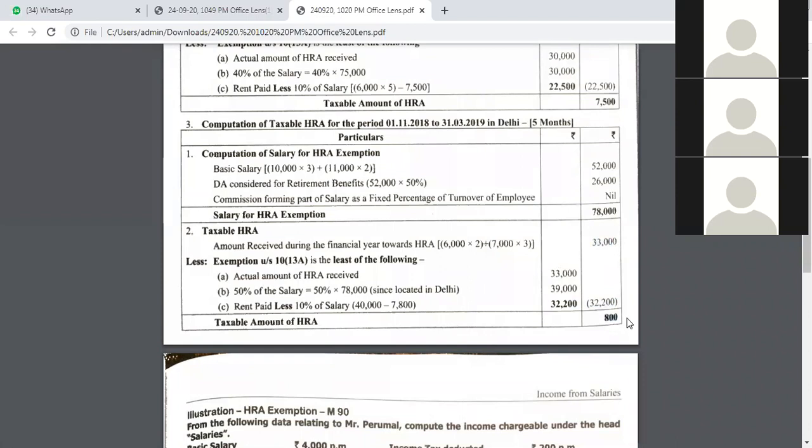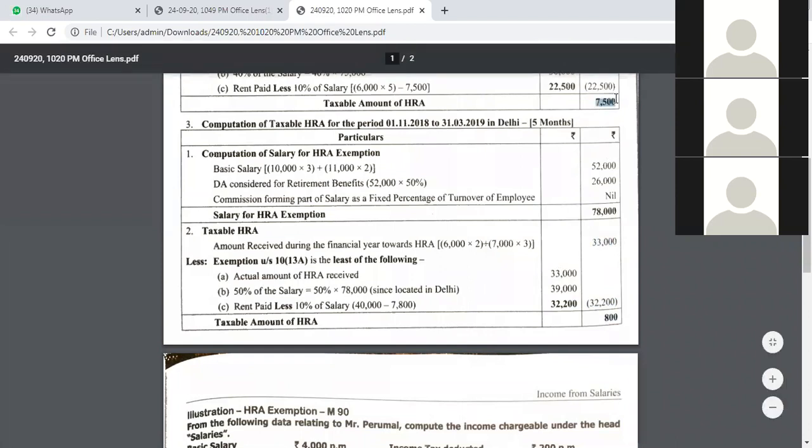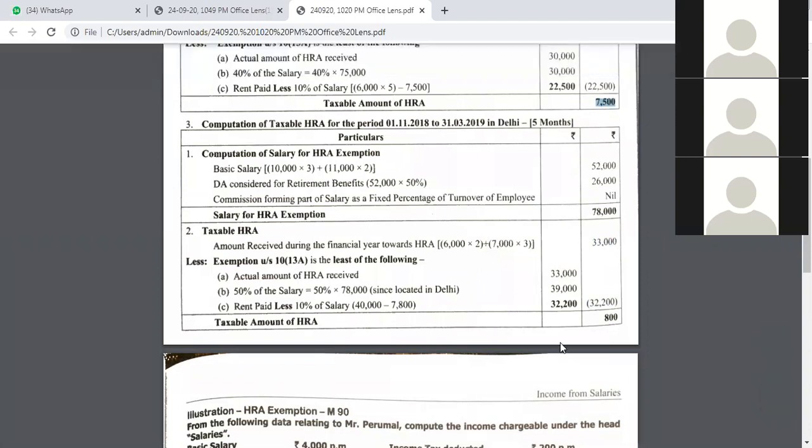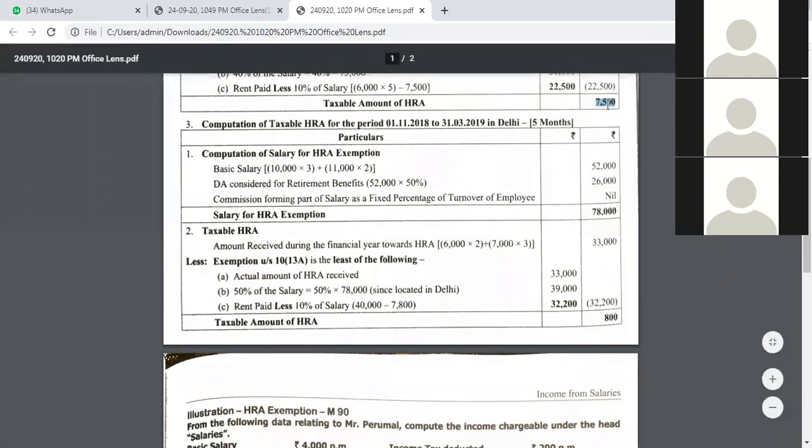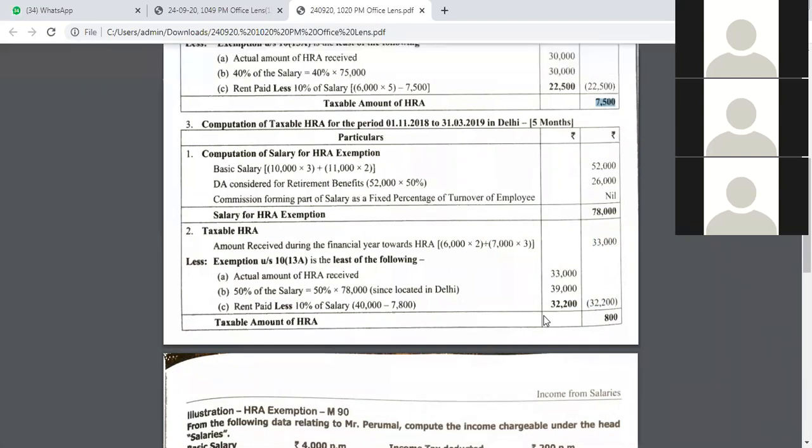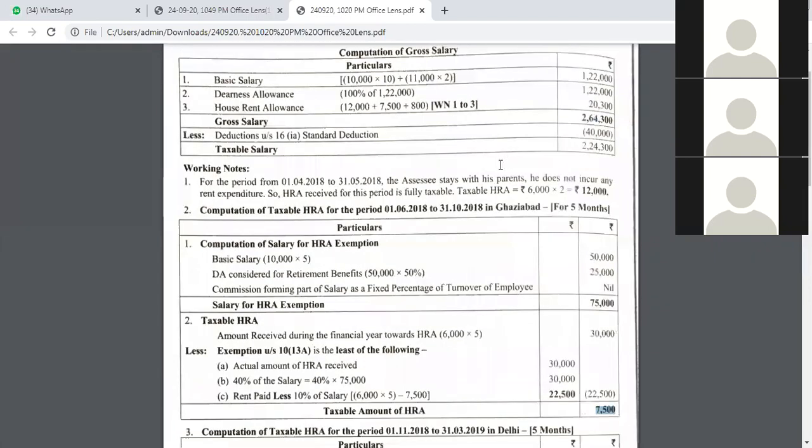So 800 rupees for Delhi and 7,500 rupees for Ghaziabad. You add these two values, and that is going to be your taxable HRA. So 7,500 rupees plus 800, when you add these two, what is the total amount that you get? 8,300 rupees is the total amount that has to be added back to salary. Okay, so now we'll go back to salary.